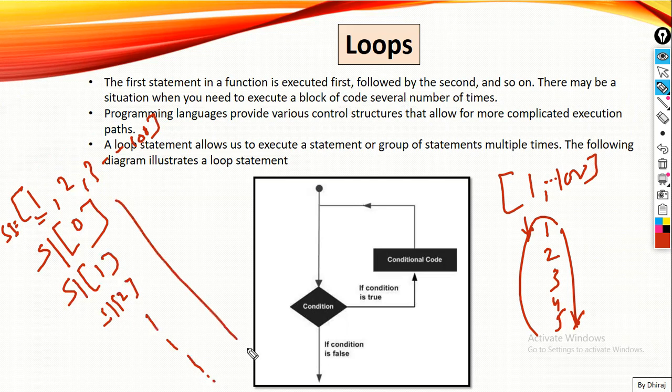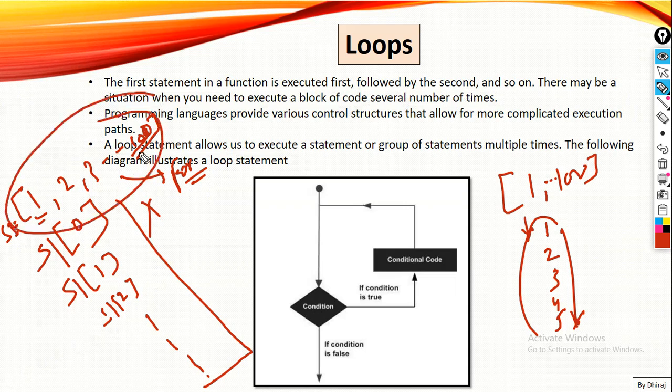It will take time, right? We have 100 numbers in my list, so it is not a feasible way to do that. For that, I can use a loop. I'll put a loop for this list, and iterate this list up to the end, which is 100.